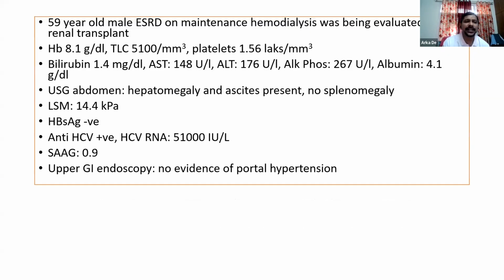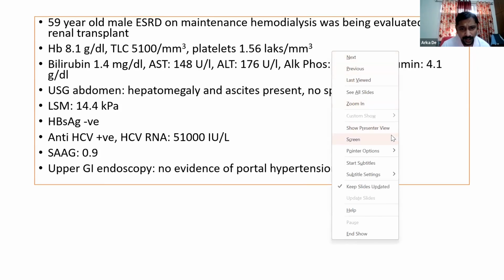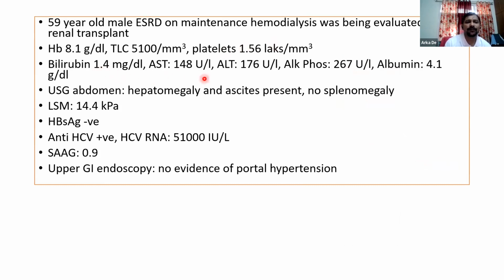So we had this 59-year-old patient with end-stage renal disease who was on maintenance hemodialysis, and he was being evaluated for renal transplant. His hemoglobin was 8.1 and platelets were 1.56 lakhs. His bilirubin was 1.4. AST and ALT were 3 to 4 times the upper limit of normal. Alkaline phosphatase was around 2 times. Albumin levels were preserved. The ultrasound showed hepatomegaly along with ascites, but there was no splenomegaly and the portal vein diameter was normal.